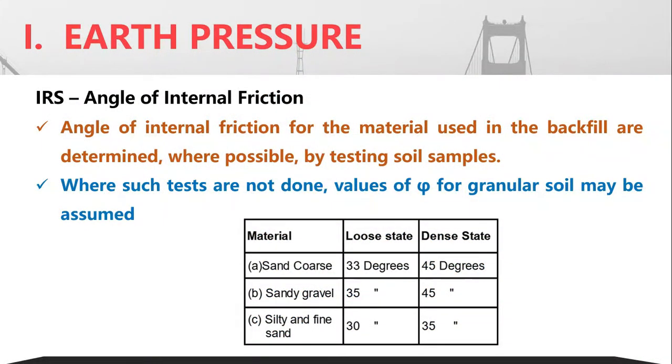Now, what is the corresponding angle of friction that is to be adopted? That depends upon the type of soil of which you can take a sample. If no proper tests are conducted, you can use approximate values given in the table. It is better to go for a test sample, but in case it is not available due to lack of time, you can use these approximate values for determining the value of phi.